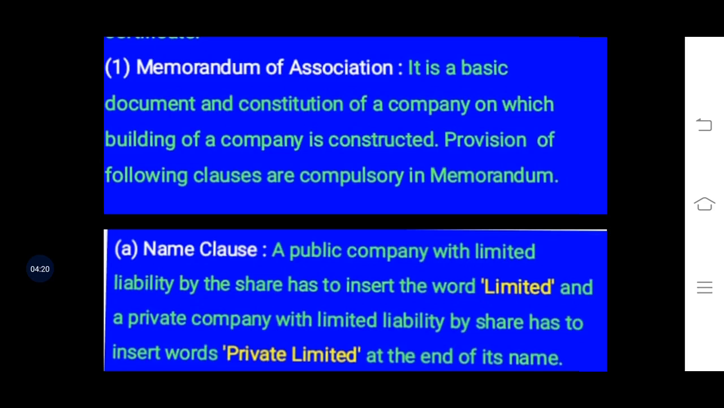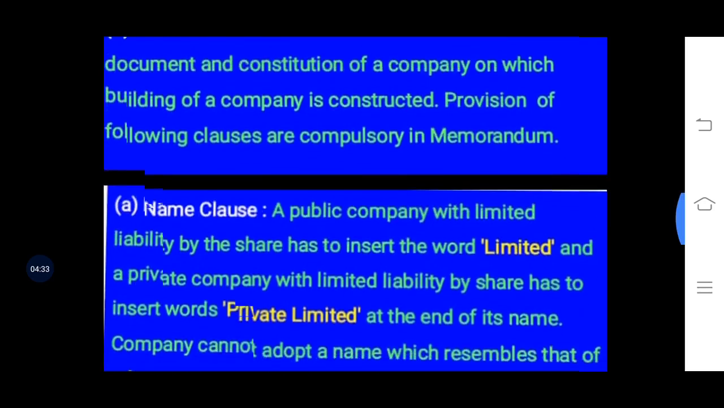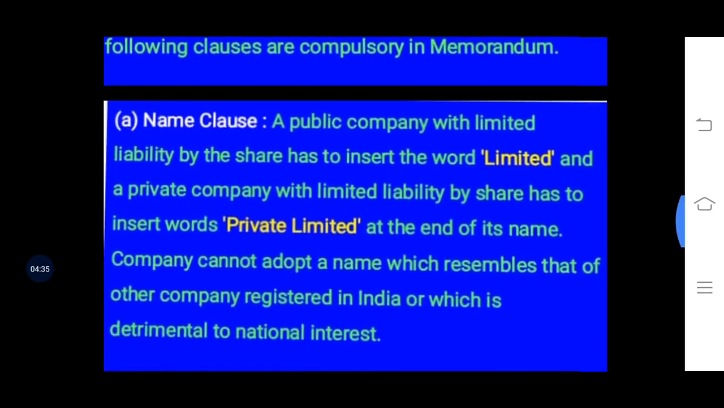Provision of the following clauses is compulsory in the memorandum. Which are the clauses which will be involved in the Memorandum of Association? Let us see those clauses. First clause is the name clause.